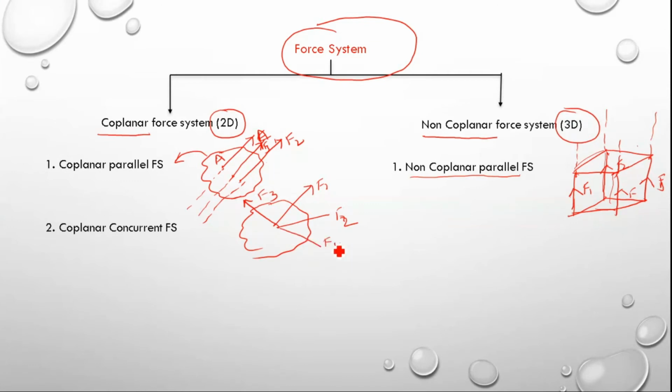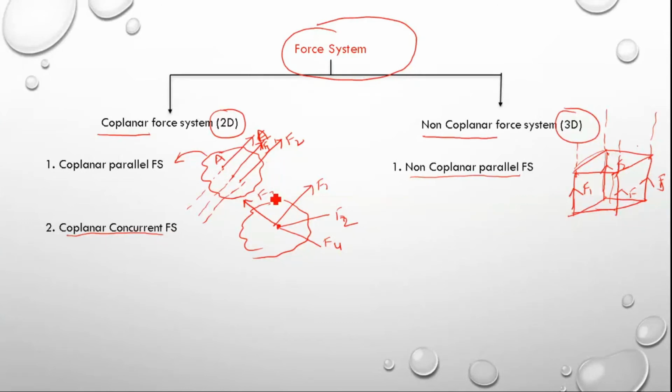Now here, four forces are acting on this body. All their lines of action meet at a single point, then you can say that it is a concurrent force system. If all these forces are acting on a single plane, then it is a coplanar concurrent force system.